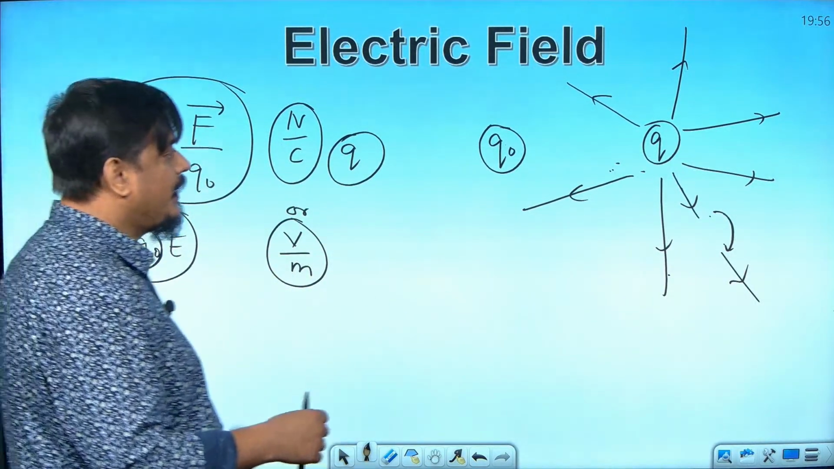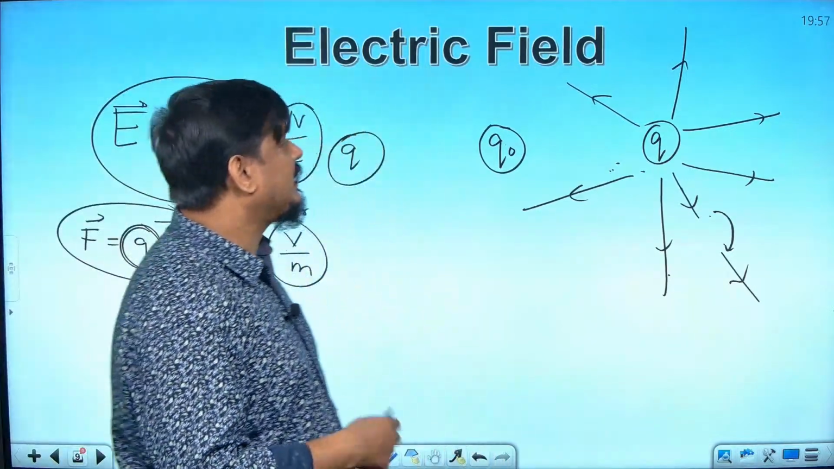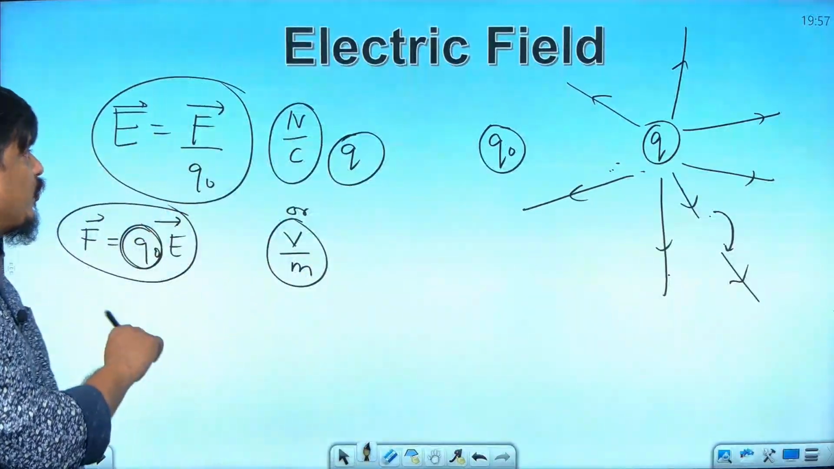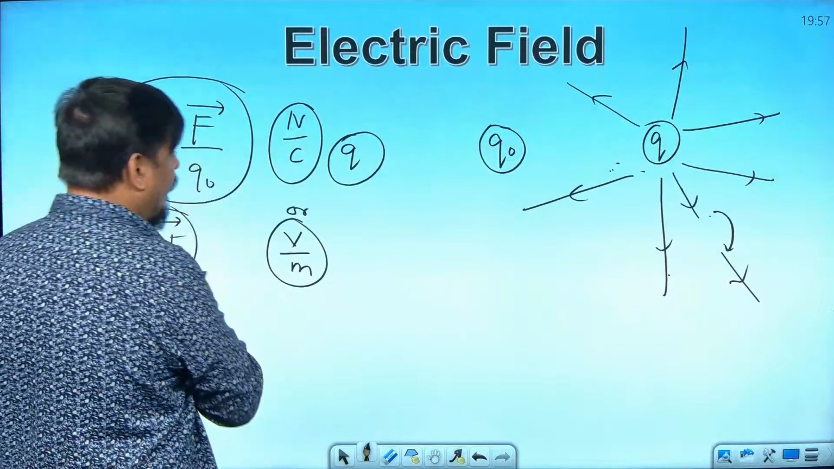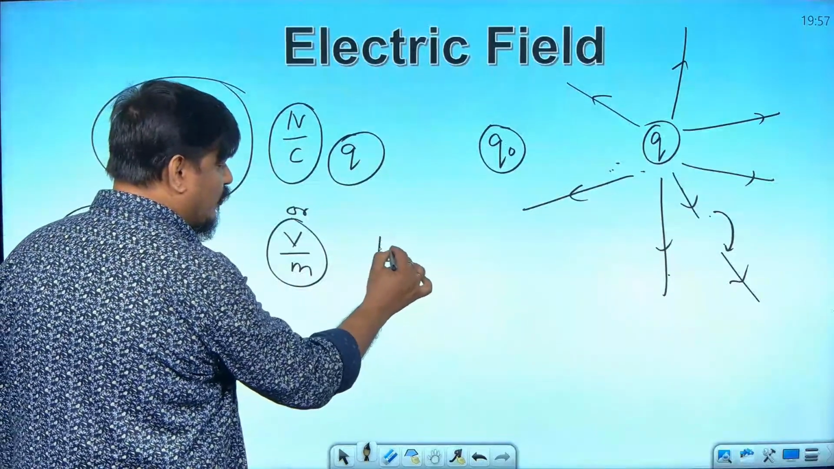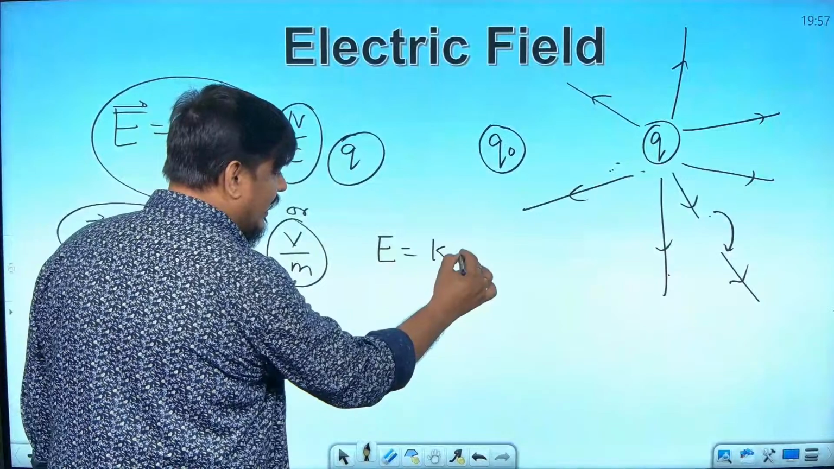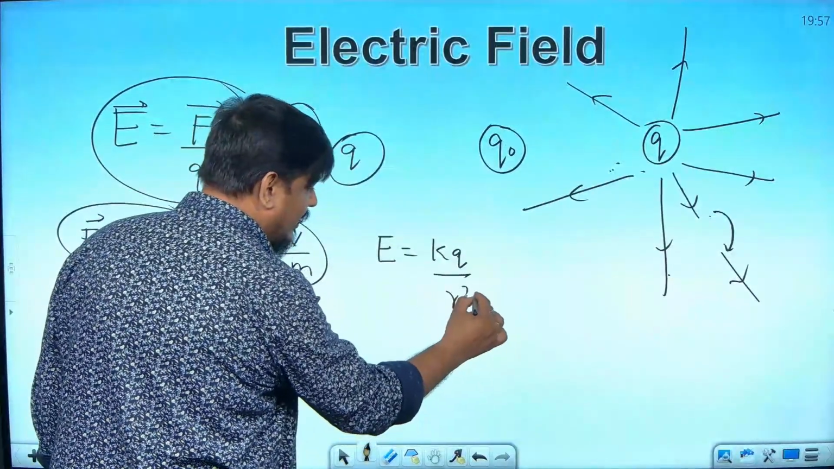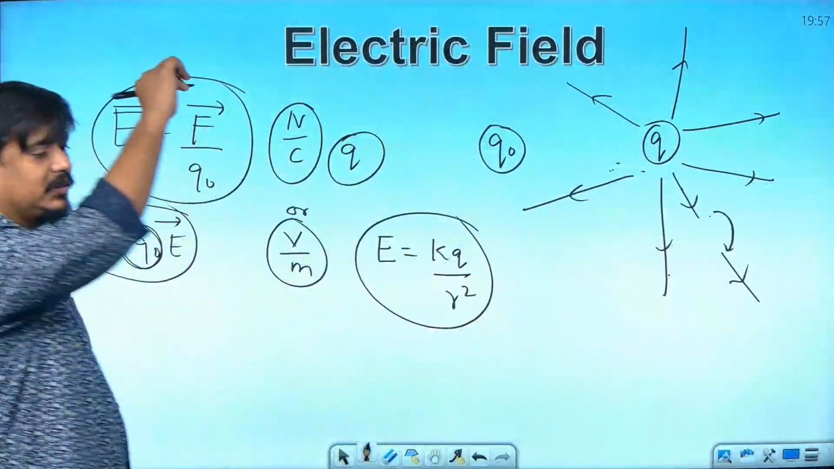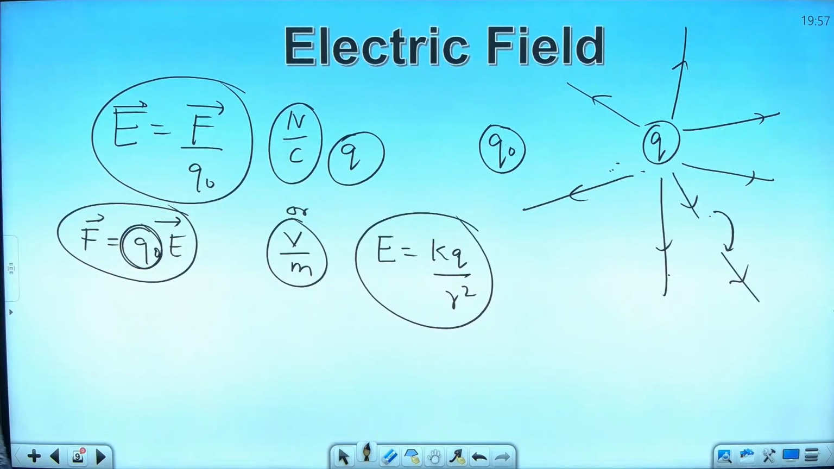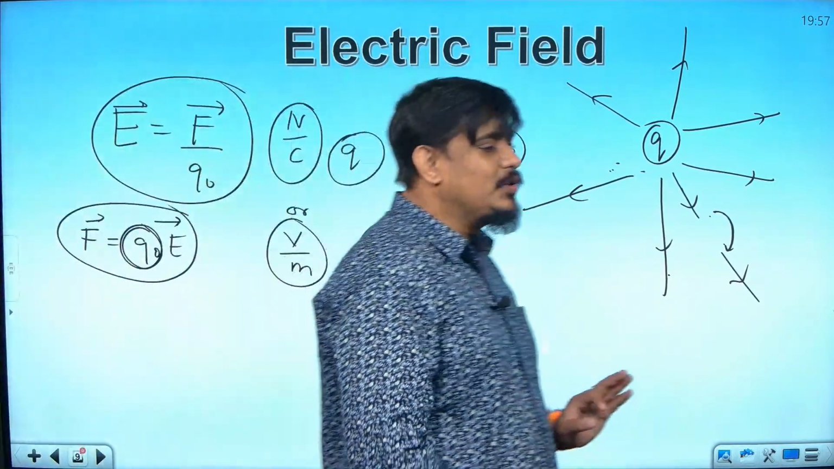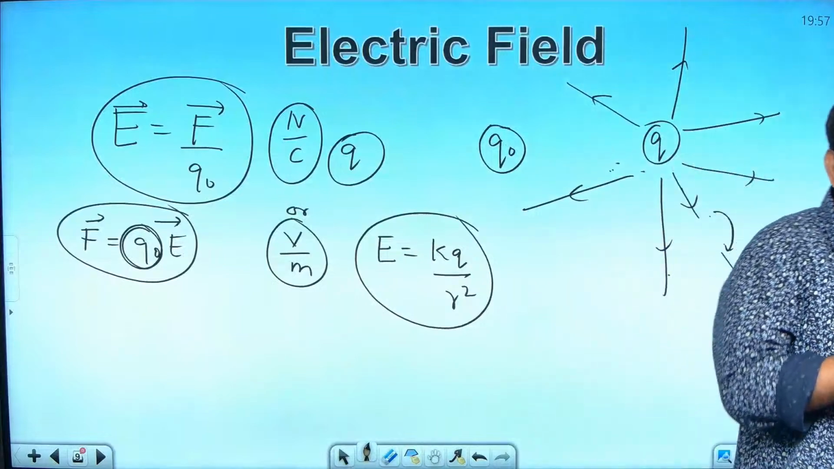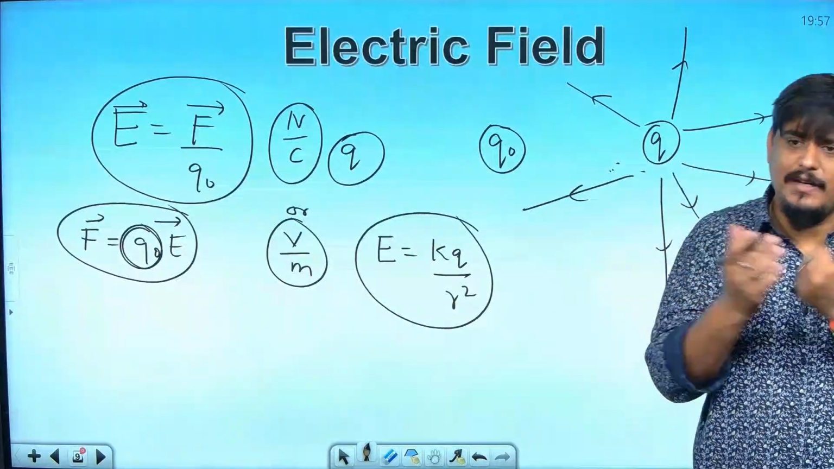Okay. So, the general formula for electric field I have told, F by Q. If you put the value of F here, you will get the electric field due to a point charge. How much will that be? K Q by R square. Very, very important. It means if you have a charge Q and a distance R, you can easily find how much is the electric field R distance away, isn't it?